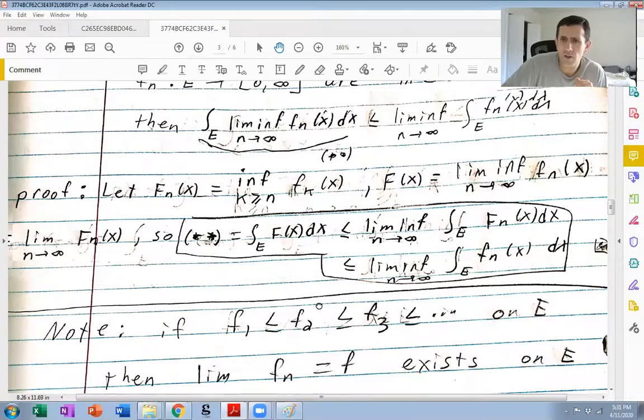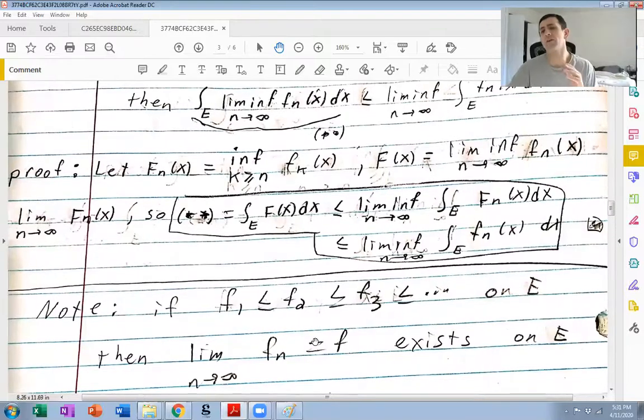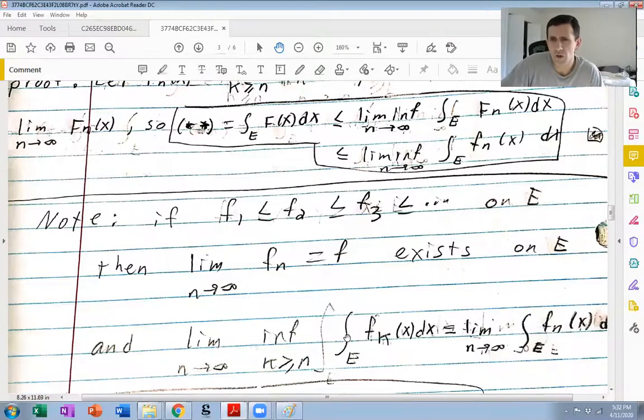So let's just see what happens in a very special case that the Fn's are increasing. Let's say F1 is less than or equal to F2, is less than or equal to F3 on E, and everything's non-negative, of course. So the pointwise limit on E exists. It could be infinite. That's fine, but it still exists as a measurable function from E to 0 to infinity, including possibly infinity.